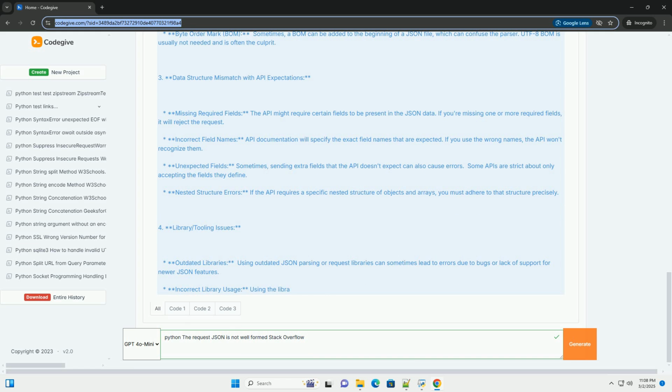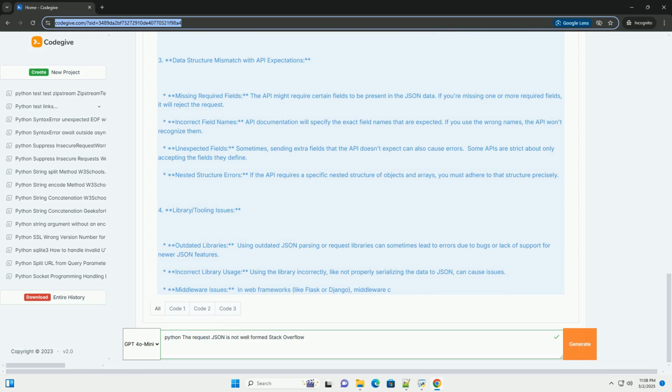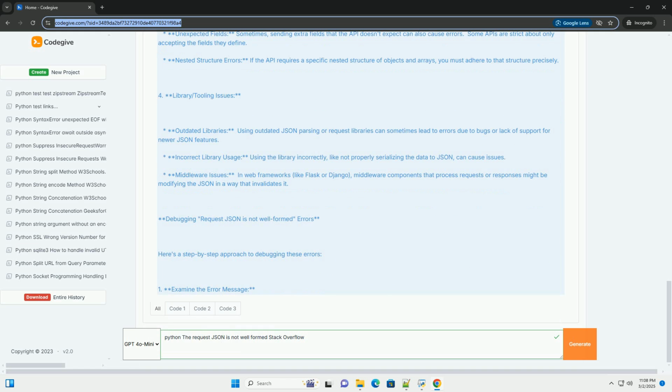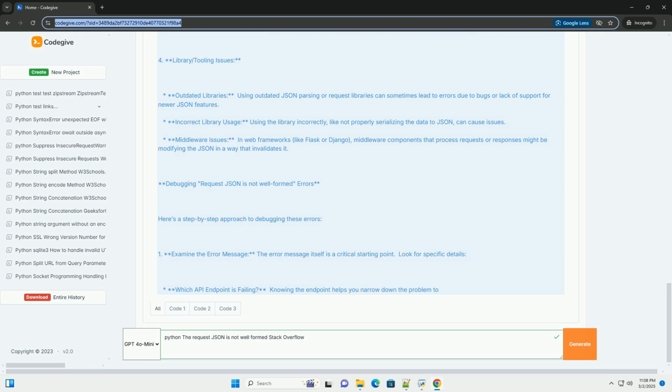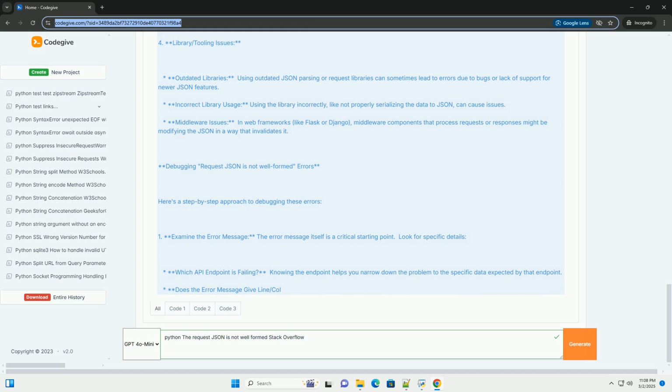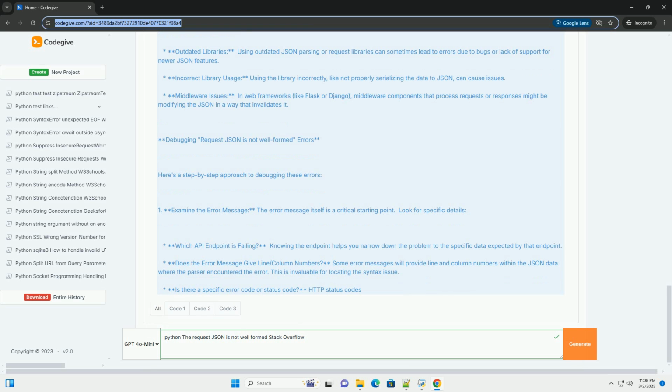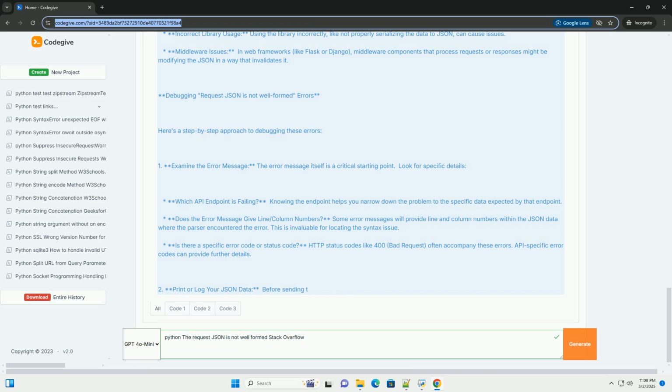API communication: APIs often expect data to be sent and received in JSON format. This allows for structured and organized communication. Data types: JSON supports basic data types like strings, numbers, booleans, arrays (lists), and nested objects. It's capable of representing complex data structures.